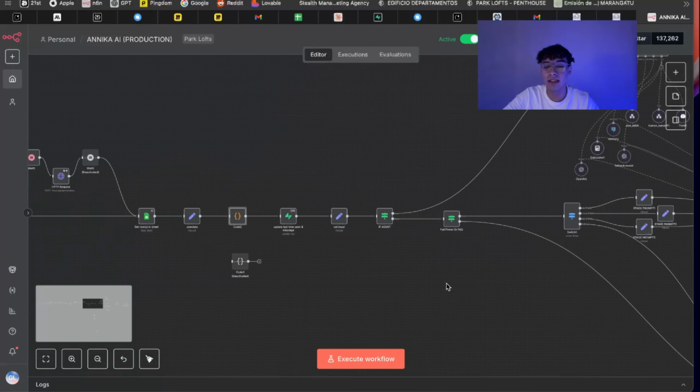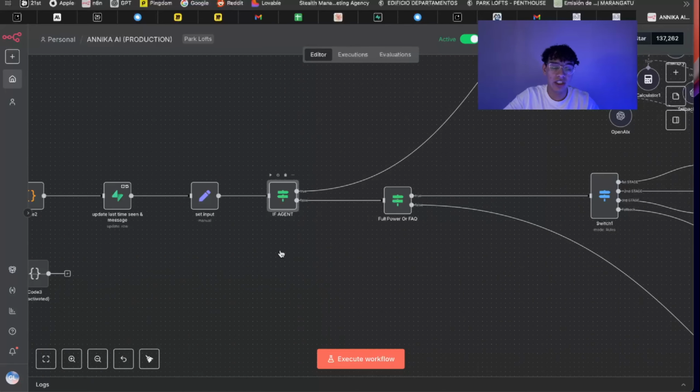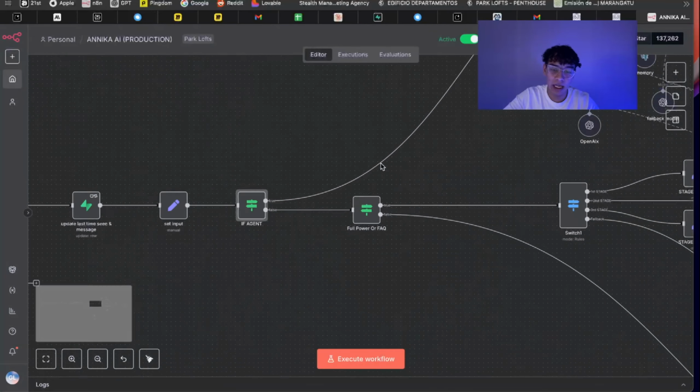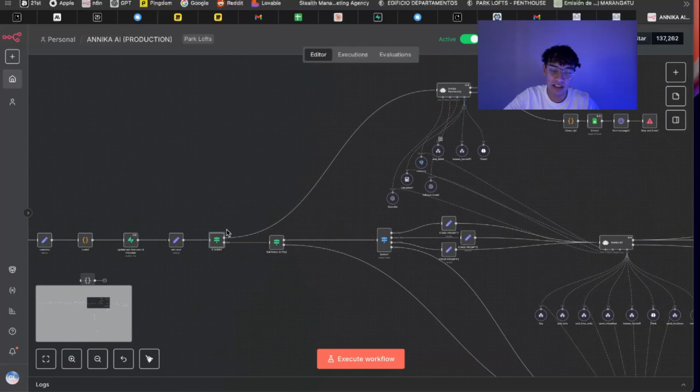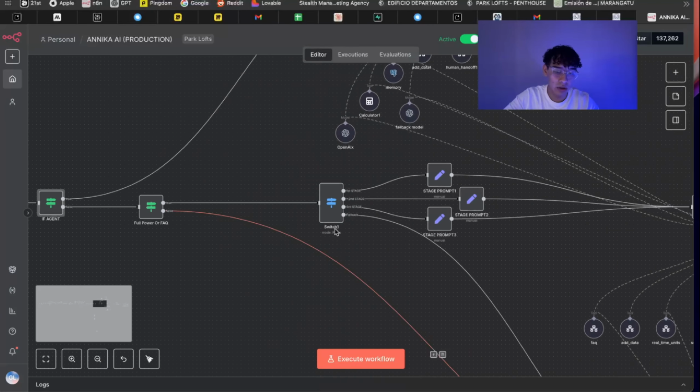The input will be the text messages that the user sent, and in here we just check if the intent of the user is an agent. If it's an agent, we have another qualification rules with this agent. So if it's not, we keep going straight. In this case, we'll just go straight.